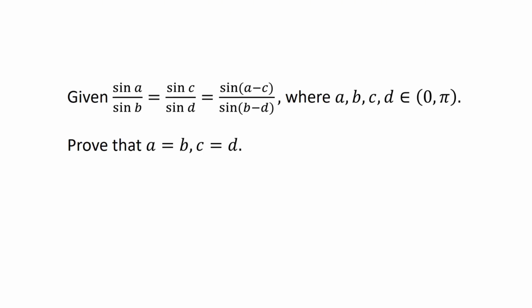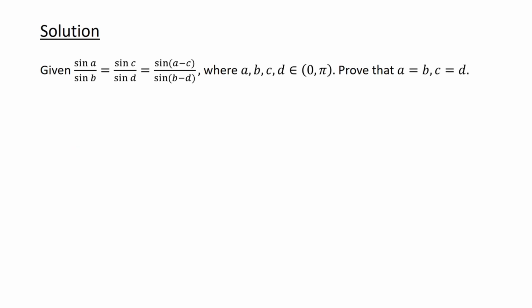In this video, we want to solve the following problem. Given sin A over sin B equals sin C over sin D equals sin of A minus C over sin of B minus D, where A, B, C, and D lie strictly between 0 and pi. We want to prove that A equals B and C equals D. And now for the solution.